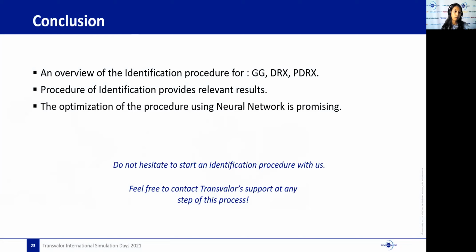In conclusion, an overview of the identification procedure for each physical phenomenon has been presented. The experimental work is needed for better understanding of material microstructural evolutions, and diverse types of materials have been successfully identified and tested, such as nickel-based superalloys and austenitic steels, and the identification has shown relevant results for both of them. We also presented some approaches to optimize this procedure even more, but it is still in progress at the moment.